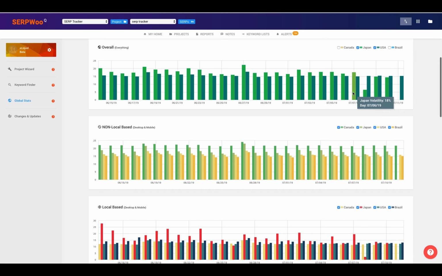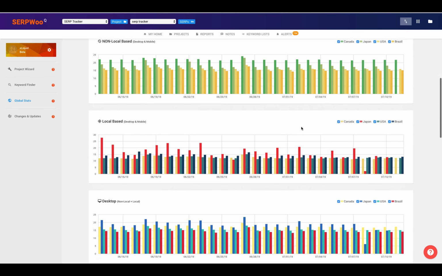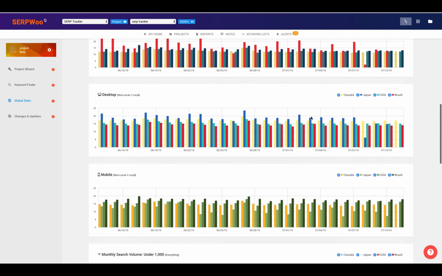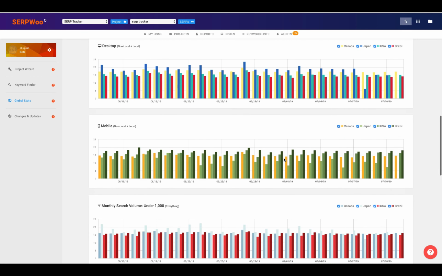Again, you can see where there is some difference between these two countries, like here with Japan compared to the United States, but then the next day it's almost the same, and the day before is a little different as well. But this is where you can kind of come in and look at countries, and you can look at the non-local or the local based. Again, you can leave this on global. You can come down and look at desktop for these countries, or if it was global, mobile as well.